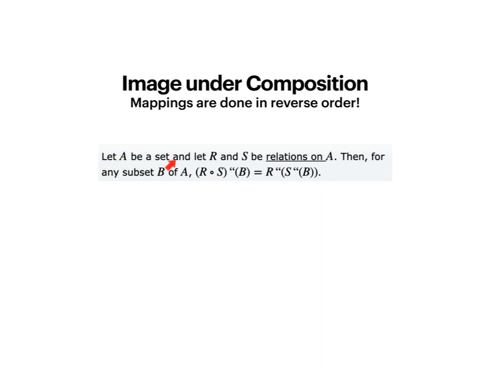So if we let A be a set and R and S be relations on A, then for any subset B of A, R composed with S of B, notice these double quote marks indicate that B is a set, we can nest them together like this. S of B and then R of that result.